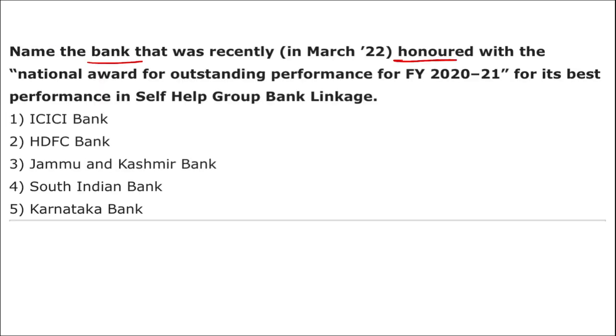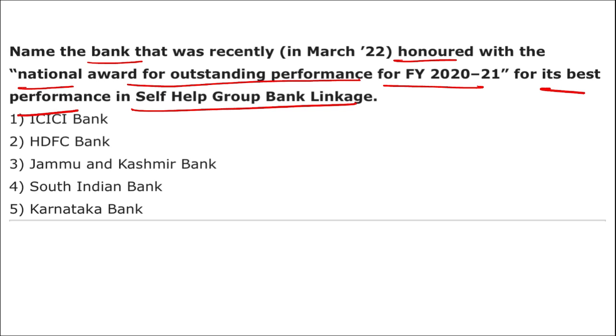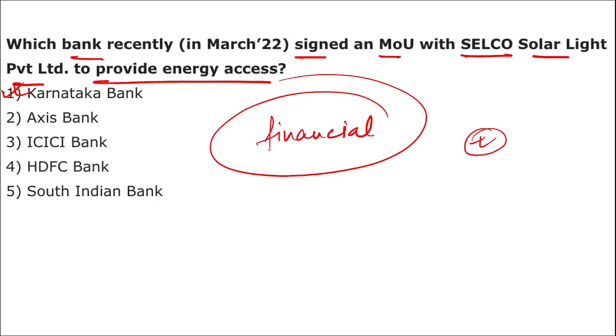Name the bank that was recently honored with the National Award for Outstanding Performance for the fiscal year 2021 for its best performance in self-help group bank linkage. Tell me. Take your time. Which bank was recently honored with the National Award for Outstanding Performance for the fiscal year 2021 for its best performance in self-help group bank linkage? It is your Jammu and Kashmir Bank. And where is the headquarter of J&K Bank? It is in Srinagar. Alright, next question.